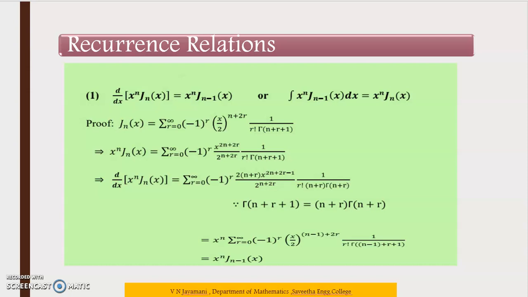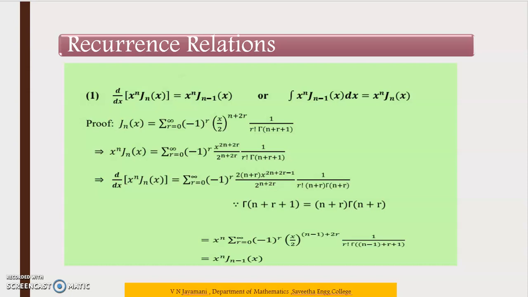The result is x power n into J suffix n minus 1 of x. Or we can take the integral on this side. We can write the integral of x power n J n minus 1 of x dx equal to x power n J n of x. But we know the J n of x value, so substitute that formula here.